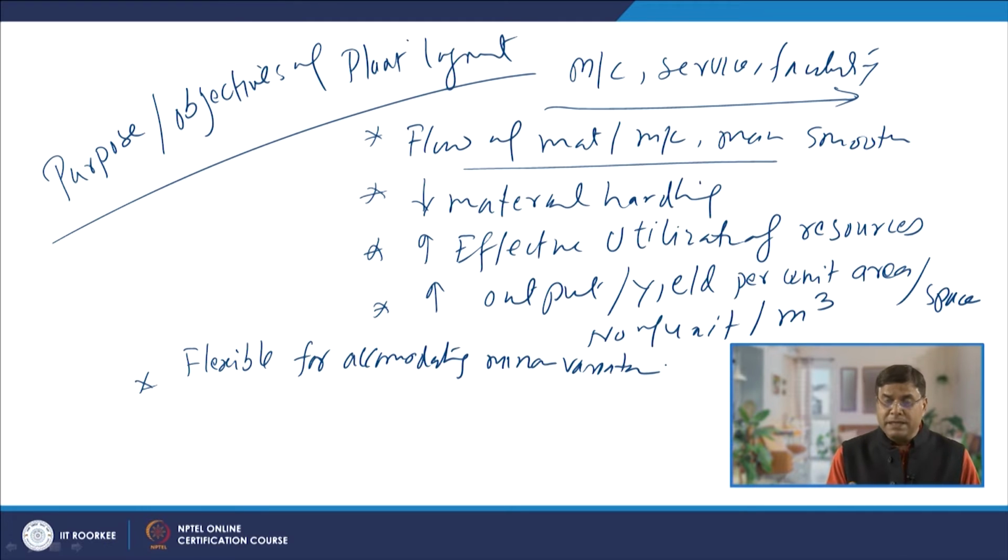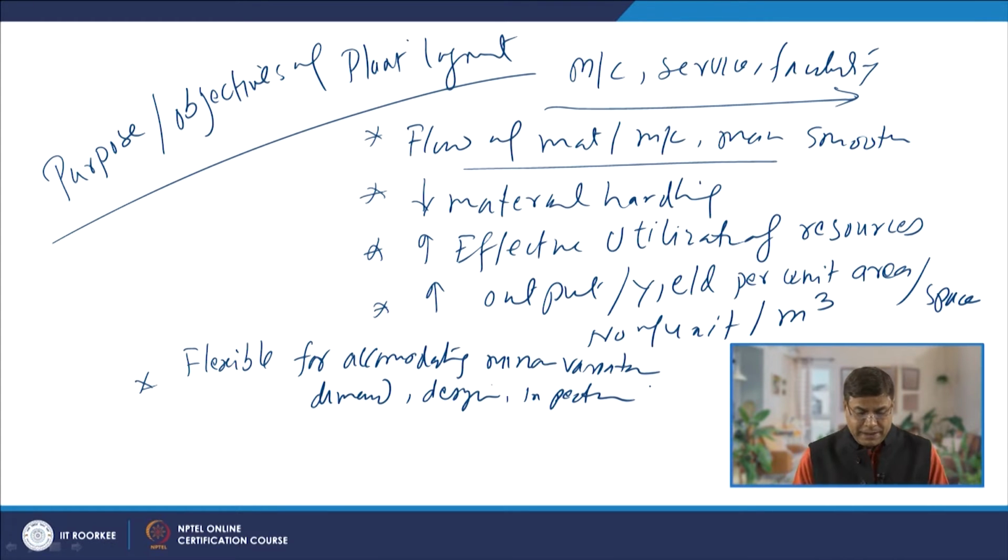These variations may be a minor change in the demand, a minor change in the design, or a minor change in the inspection methodology. Those changes can be easily accommodated, that is what is attempted when the plant layout is developed.